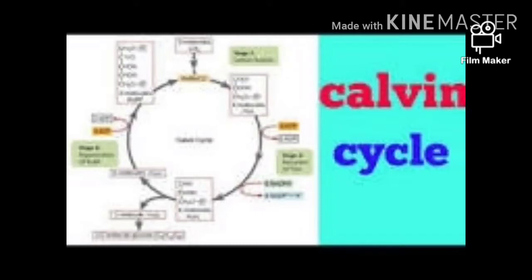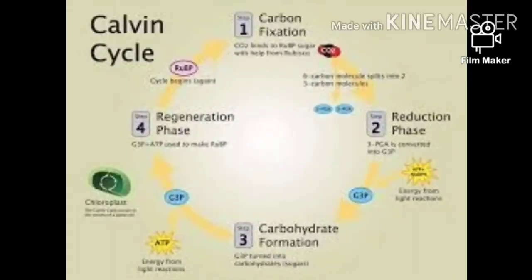During this Calvin cycle, carbon dioxide fixation mainly occurs, and after that carbohydrate assimilation occurs. Here in carbon dioxide fixation, 1 molecule of carbon dioxide is accepted by 1 molecule of RuBP and produces 2 molecules of PGA.